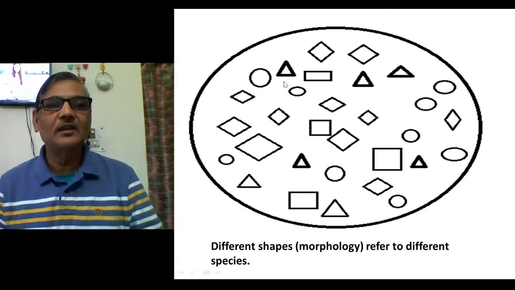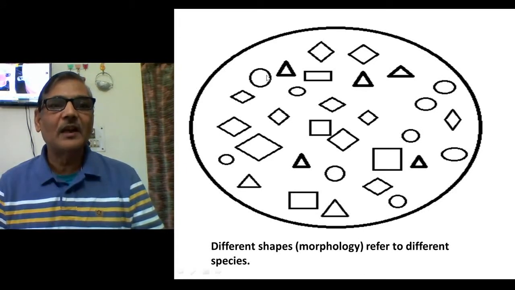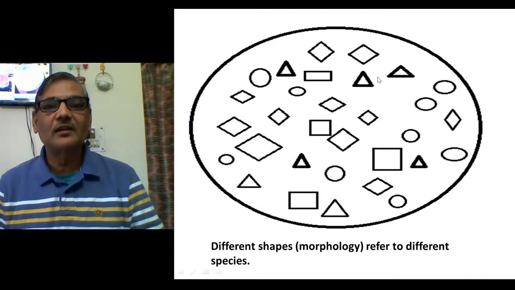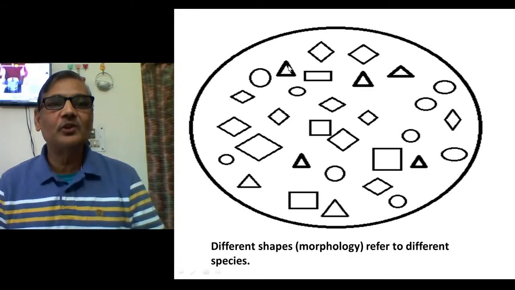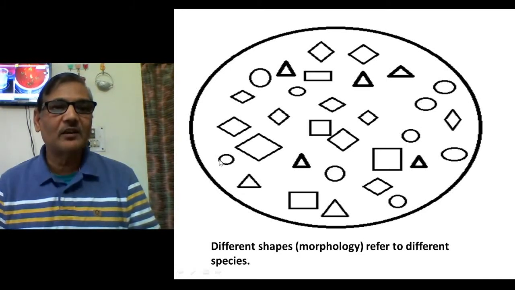But before that, in this diagram, what I want to show is that there are several shapes, and suppose each one is a triangle. So those which are in this shape form one species. But if there is a small-sized triangle, then that will become a different species. So large-sized individuals and small-sized individuals will belong to two different species. Likewise, there are circles, and this one is a large circle, this is a small circle. So it means these are two different species.